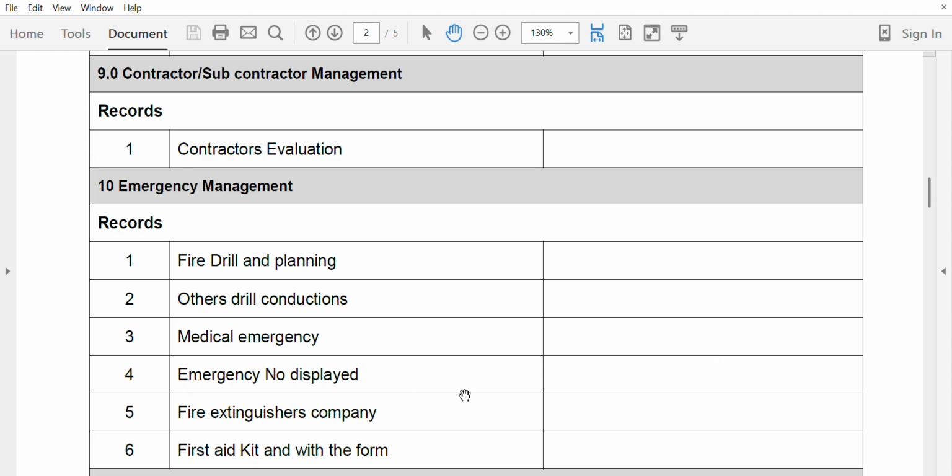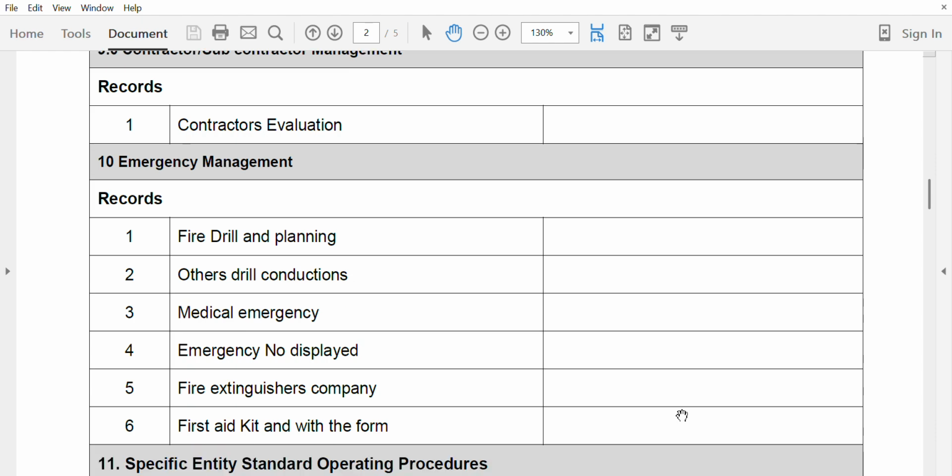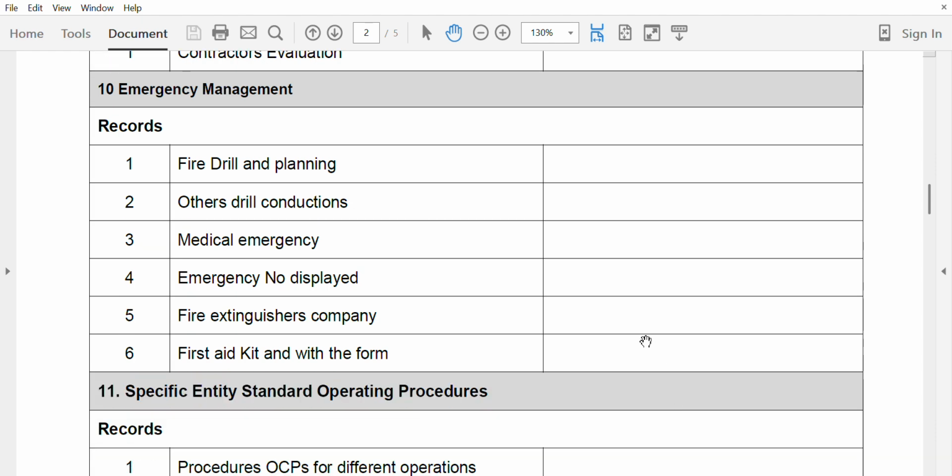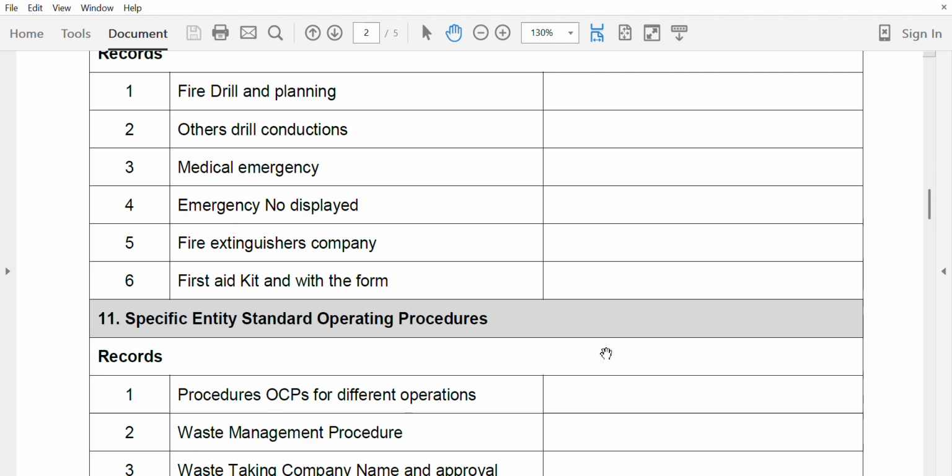Emergency numbers displayed at different locations. Fire extinguishers: who is the fire extinguisher company, and is the company approved by the Civil Defense of Abu Dhabi? First aid kit: in the first aid kit, there is some form, some checklist, and they conduct the inspection for the first aid kit.